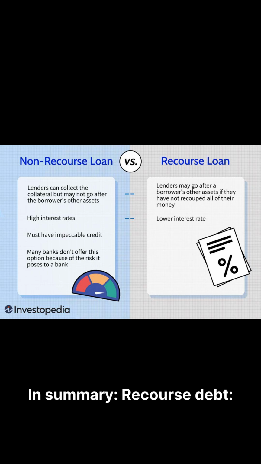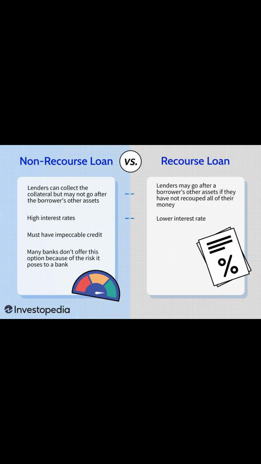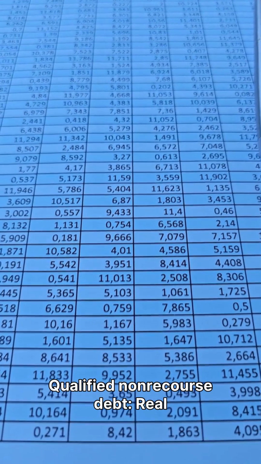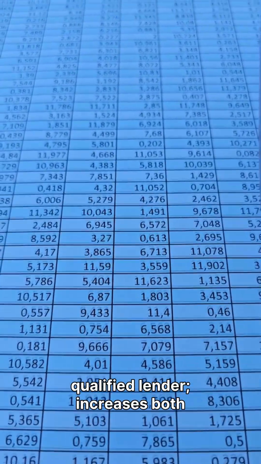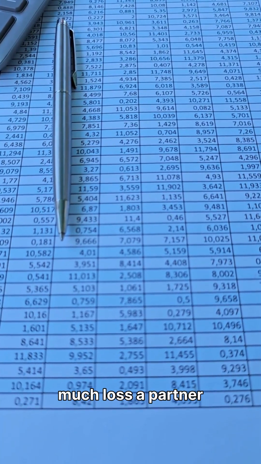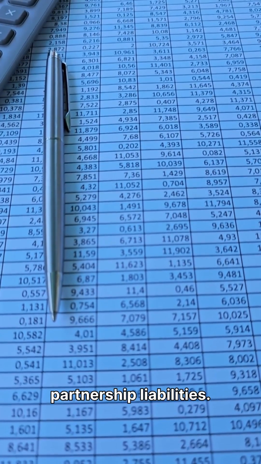In summary, recourse debt, where a partner is personally liable, increases both basis and at-risk. Non-recourse debt, secured only by property, increases basis only. Qualified non-recourse debt, a real estate loan from a qualified lender, increases both basis and at-risk. These rules determine how much loss a partner may deduct and help ensure accurate reporting of partnership liabilities.